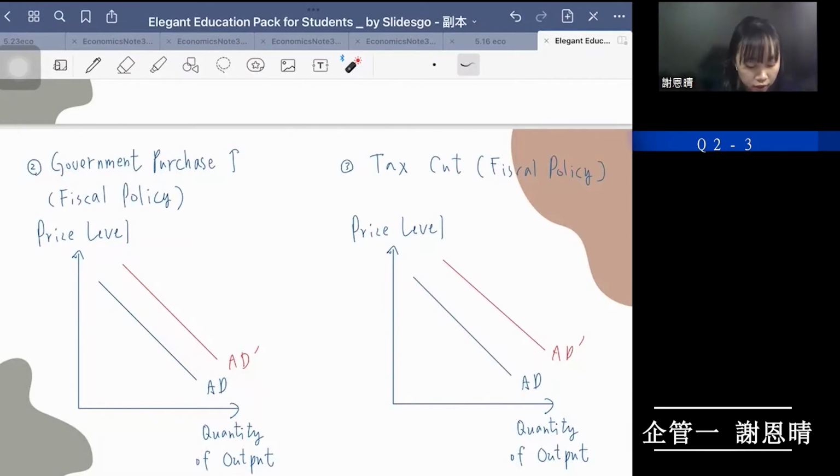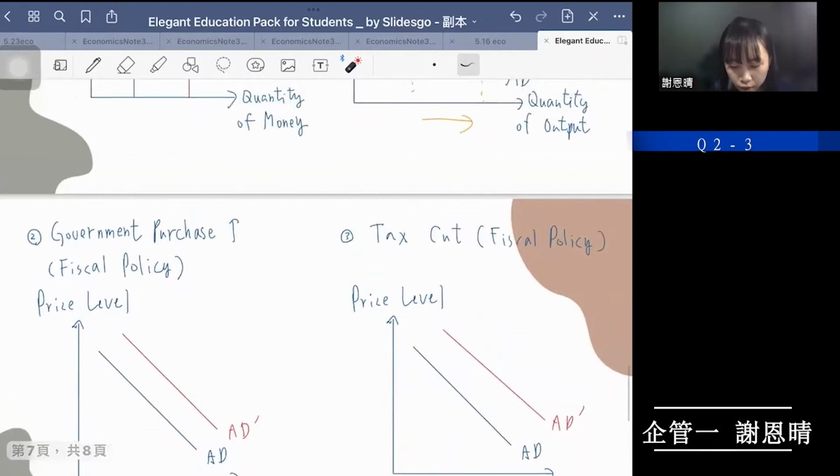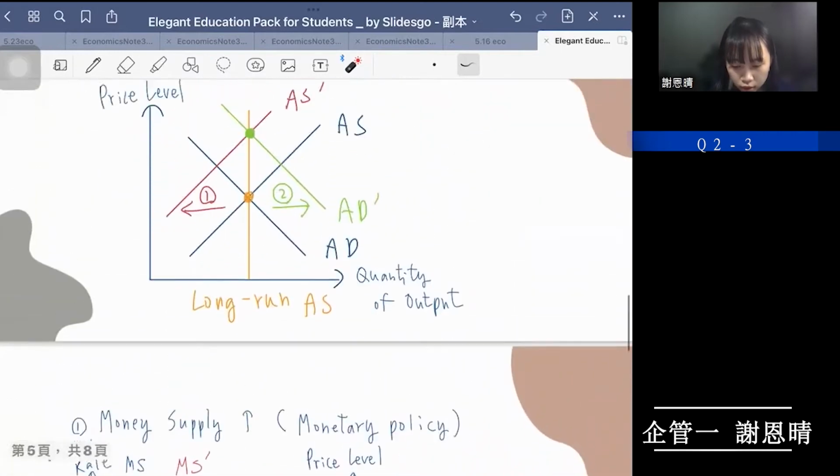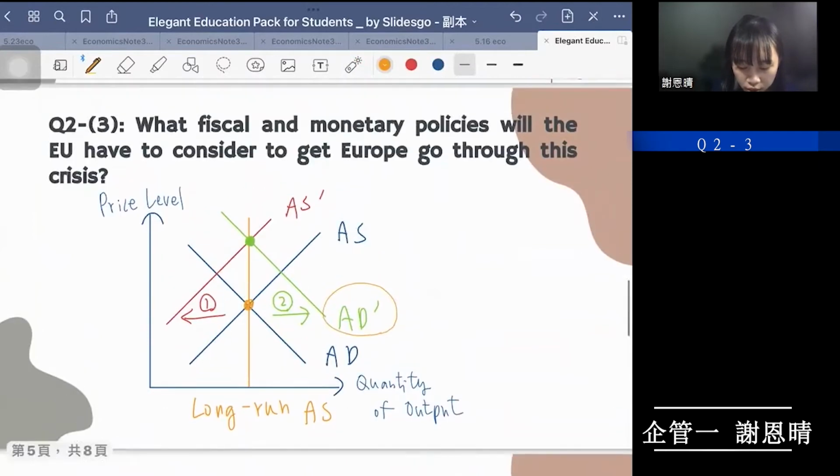And the increased household spending shifts the aggregate demand curve to the right. So the three methods I mentioned above can fulfill the goal that we want to meet, which is to increase the aggregate demand.